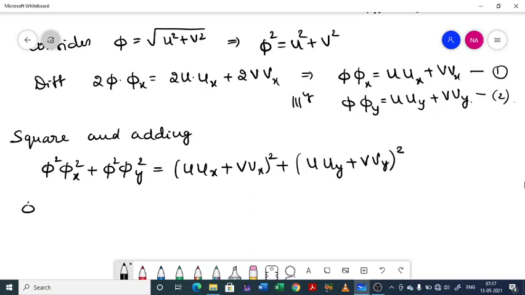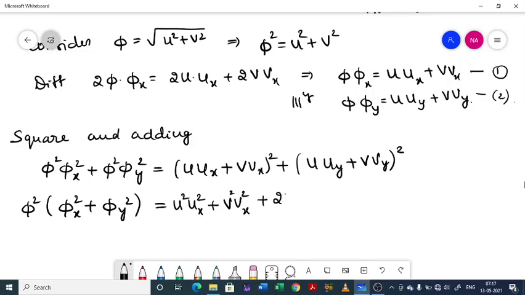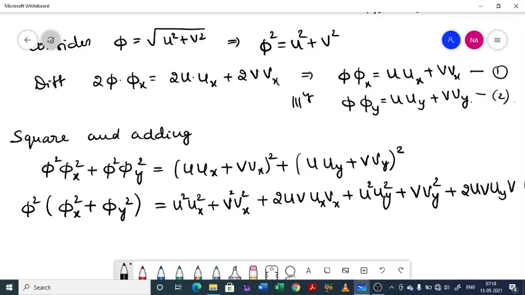Now the left hand side, you can take phi square outside, within bracket we will be getting phi x square plus phi y square. So here expanding, it will be u square ux square plus v square vx square plus 2uv ux vx, plus similarly u square uy square plus v square vy square plus 2uv uy vy, right?